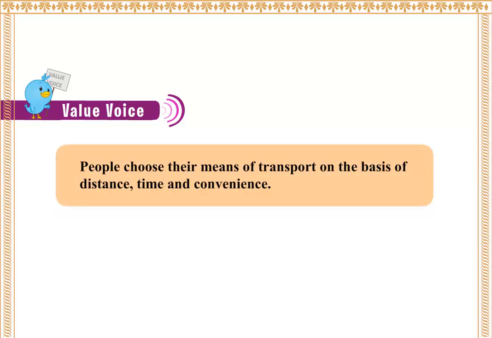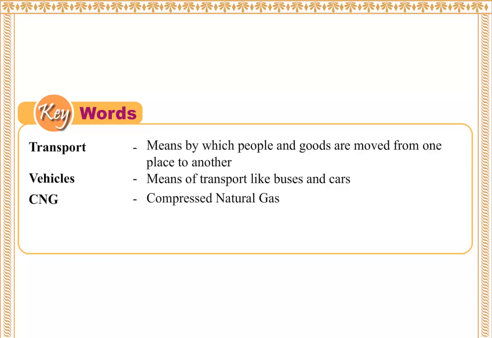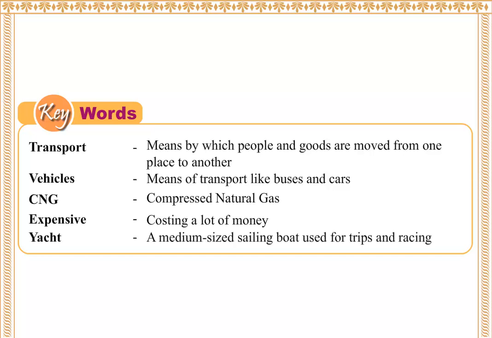Value voice. People choose their means of transport on the basis of distance, time, and convenience. Key words. Transport: means by which people and goods are moved from one place to another. Vehicles: means of transport like buses and cars. CNG: compressed natural gas. Expensive: costing a lot of money. Yacht: a medium-sized sailing boat used for trips and racing.